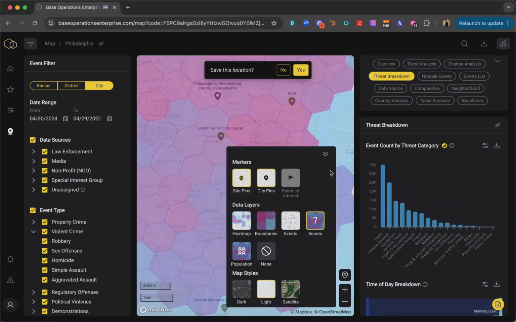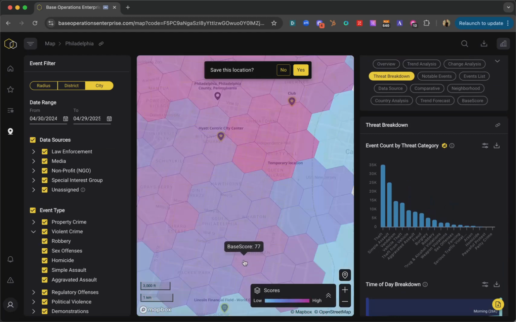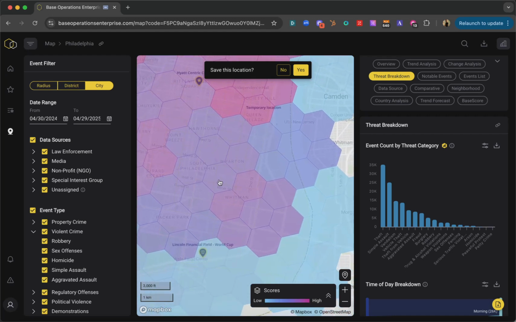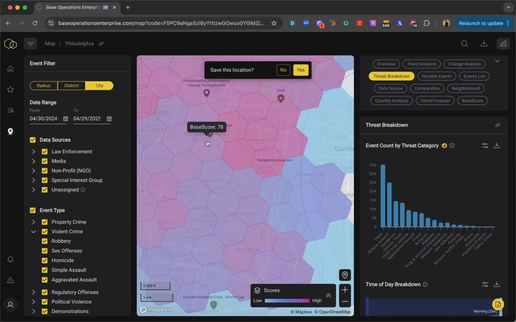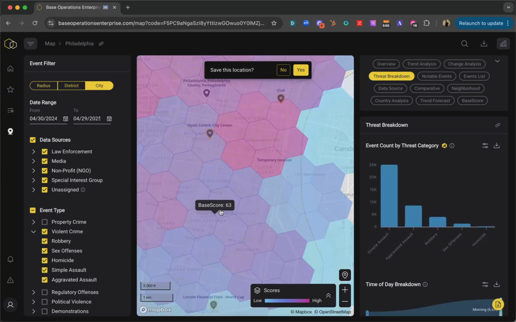I'm going to switch over to base score so that we can get a feel for how risk changes across the city. Here we can see Lincoln Financial Field is in a lower risk area. Our hotel is in a slightly higher risk area, and then the event venue that we'll be hosting our after hours event at is in what looks to be the highest base score area of the city. So let's focus in on those violent crimes and see how things change.